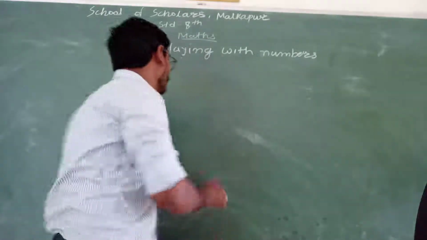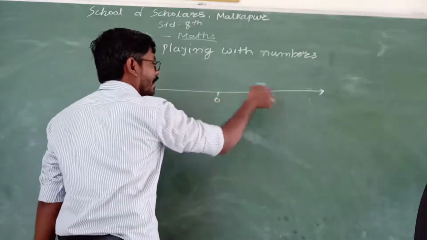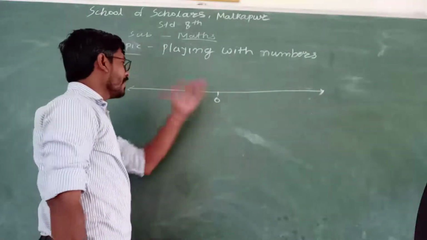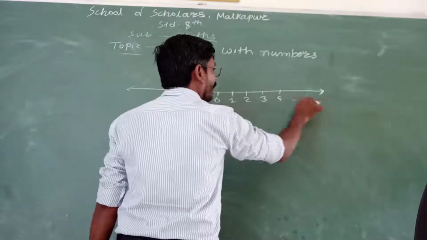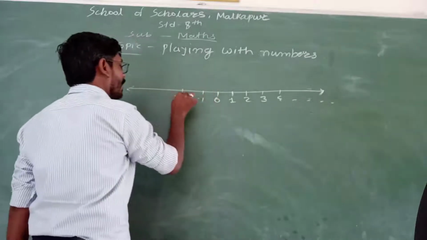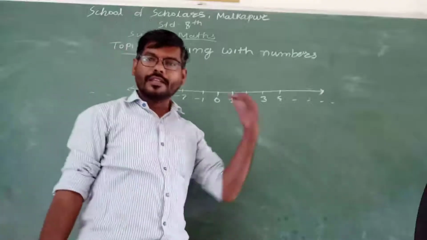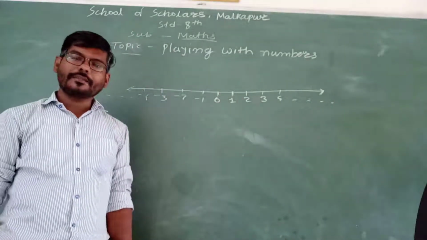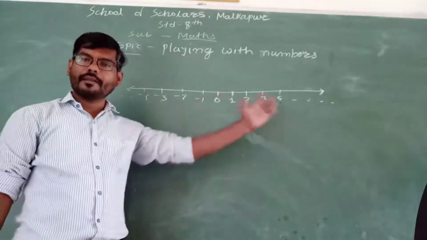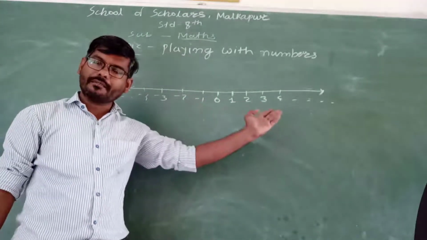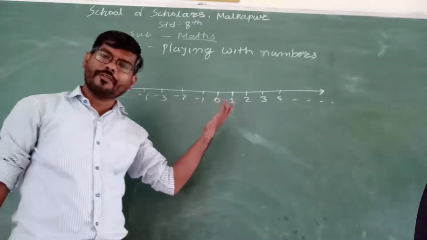If I draw a number line, you know very well that at 0, the positive integers lie on the right-hand side and the negative integers on the left-hand side. Here 1, 2, 3, 4, infinitely; here minus 1, minus 2, minus 3, minus 4, infinitely, integers will be there on the LHS. So on the LHS and RHS integers are there. Now if I ask you, can we mark whole numbers here? Yes, we can. Can we mark natural numbers? Yes, we can. Can we mark integers? Already integers are there, so we can mark all types of integers.